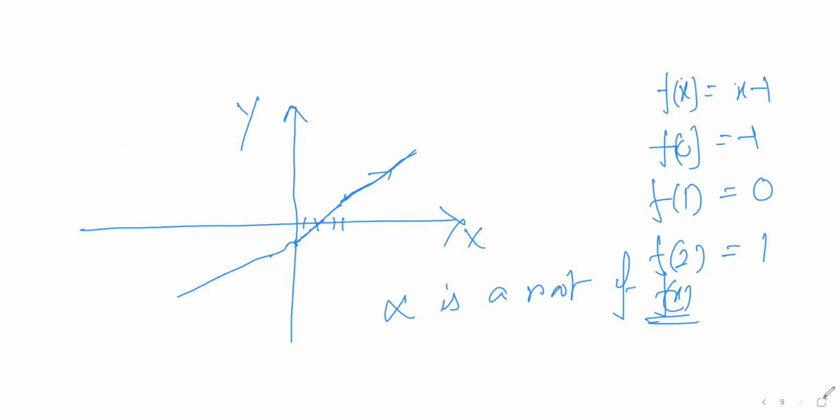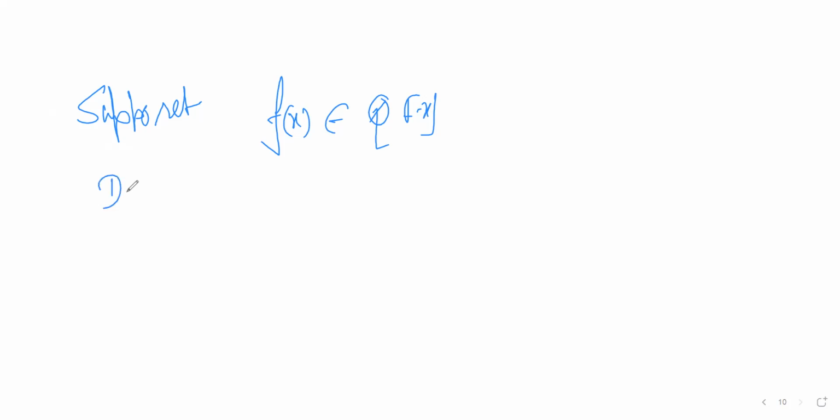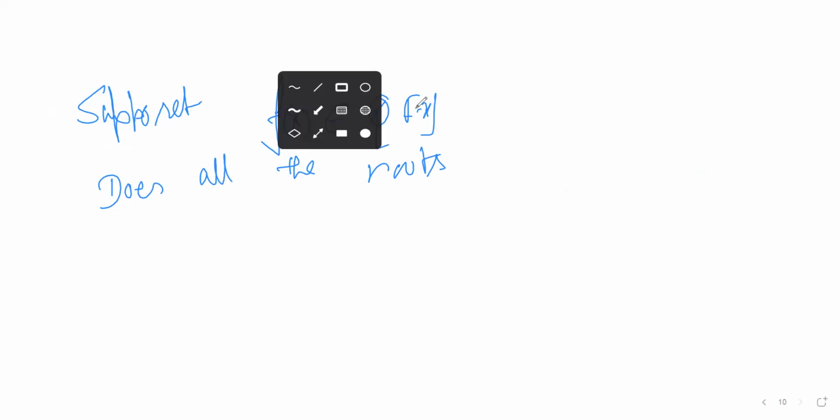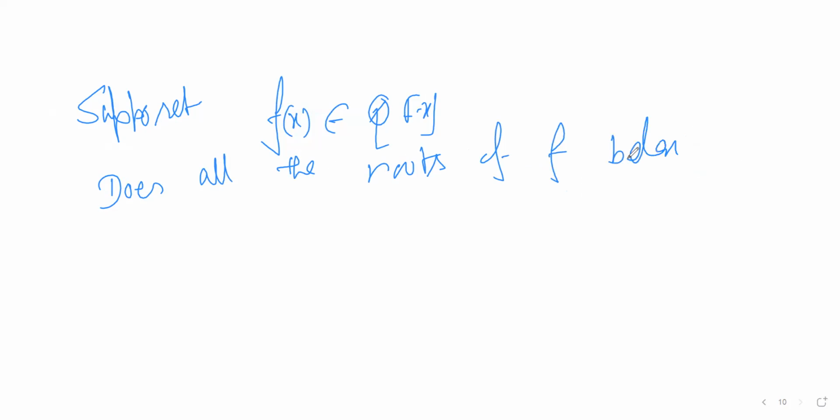Suppose f(x) is a polynomial defined over the rational numbers. Do all the roots of f belong to Q? This is my question.